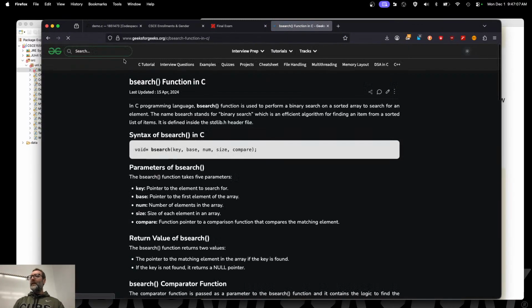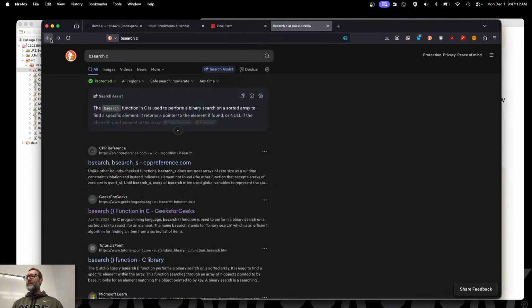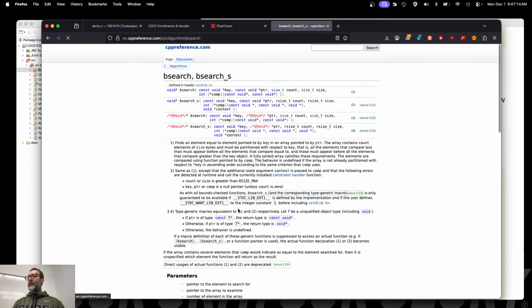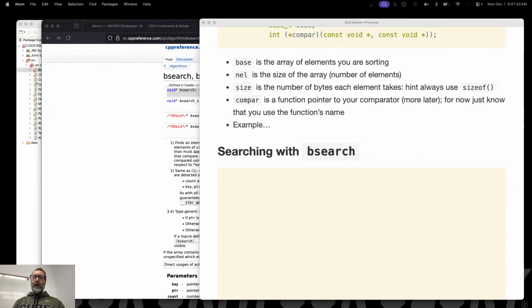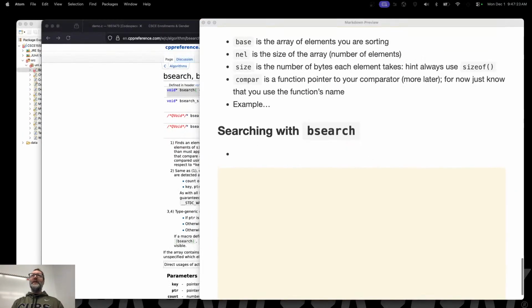There we go. I don't want that. That's terrible syntax there. That's the one I want, right there. All right, so let's bring it over here. Well, first of all, what do you think bsearch stands for? What does the B stand for? It's a binary search implementation, okay?